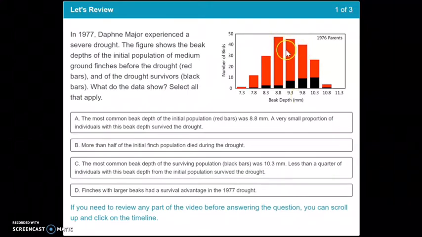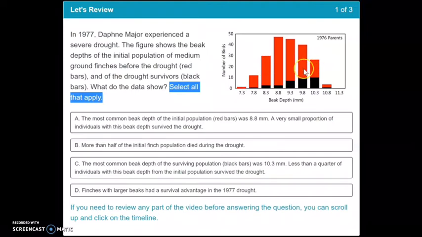So the average of the beginning population before the drought was around, let's say, 9. After the drought, you can see that the survivors had a much larger beak depth than the parent generation before the drought. So the average would be around 10.3, 9.8, somewhere between those. Now this question does say select all that apply. So what that means is that there's probably going to be more than one answer. Anytime you see a question that says select all that apply, assume that there will be more than one correct answer that you will have to select.